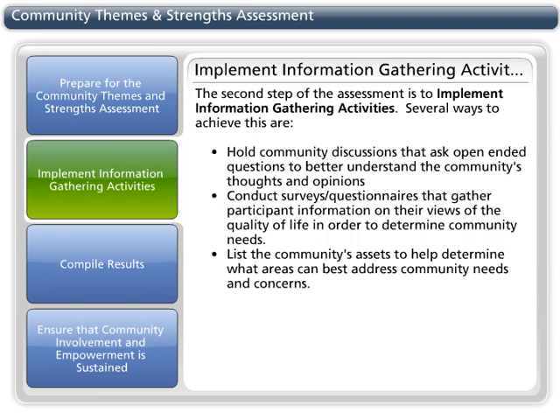The second step of the assessment is to implement information gathering activities. Several ways to achieve this are: hold community discussions that ask open-ended questions to better understand the community's thoughts and opinions. Conduct surveys or questionnaires that gather participant information on their views of the quality of life in order to determine community needs. List the community's assets to help determine what areas can best address community needs and concerns.